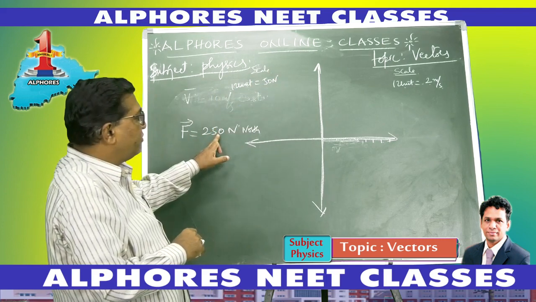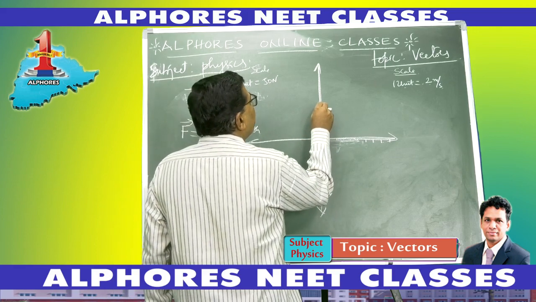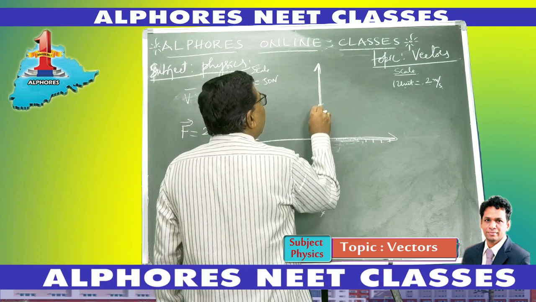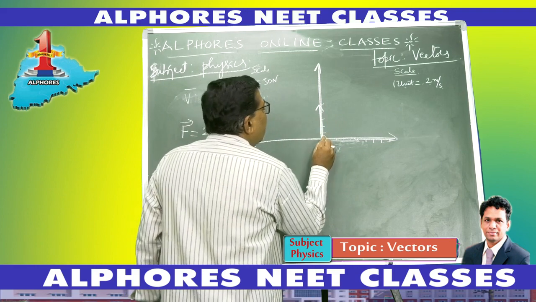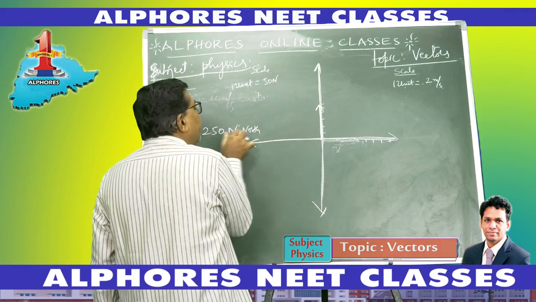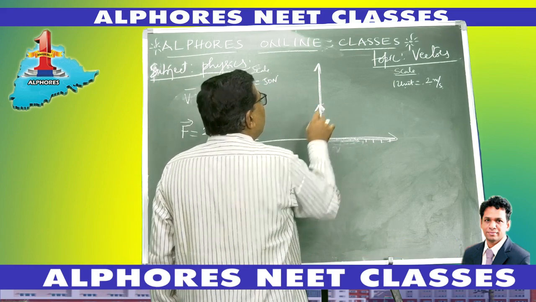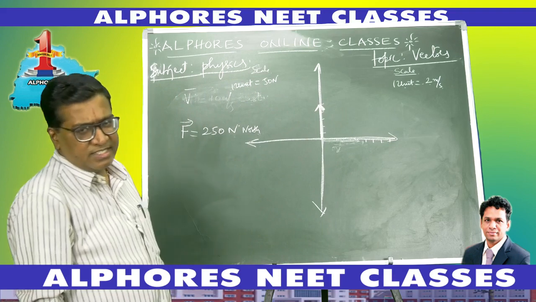So 250 newtons means 5 units towards north: 1, 2, 3, 4, 5. I draw a line segment like this. The length of the line segment corresponds to the magnitude of the vector, and the arrowhead represents the direction along which it is directed, right?